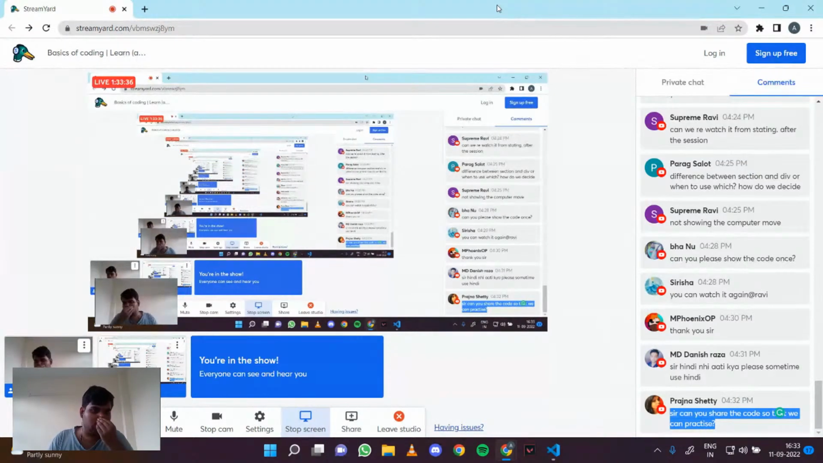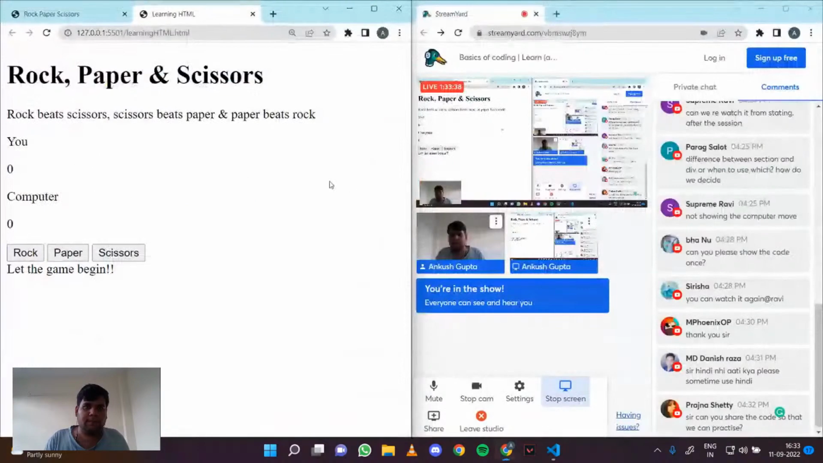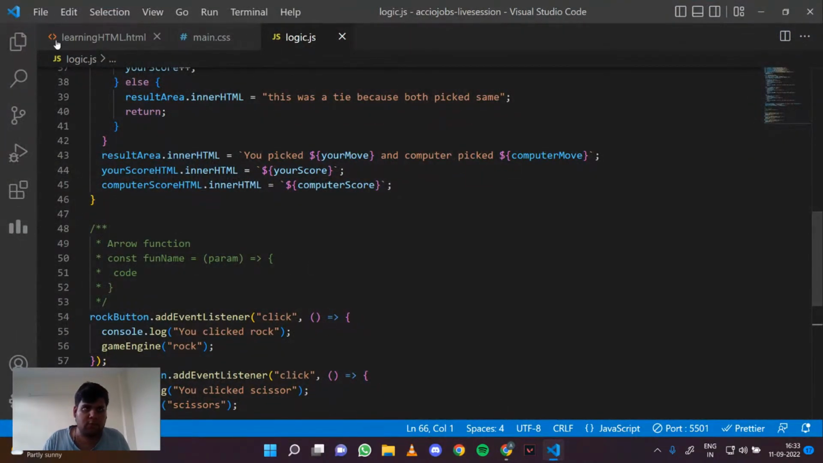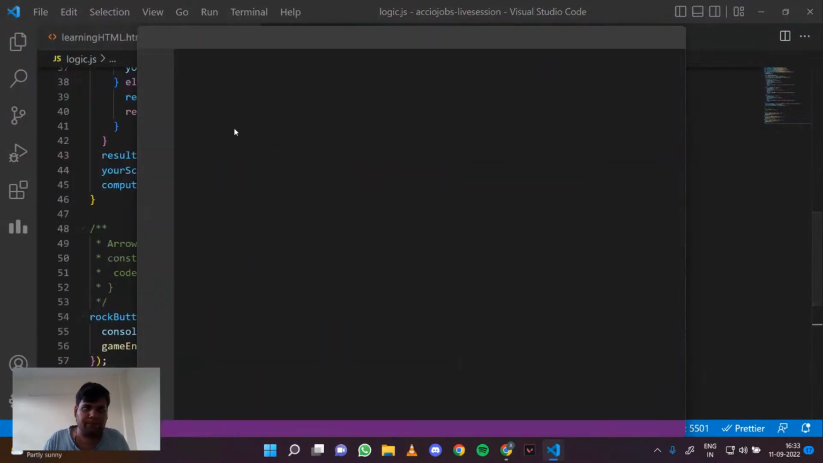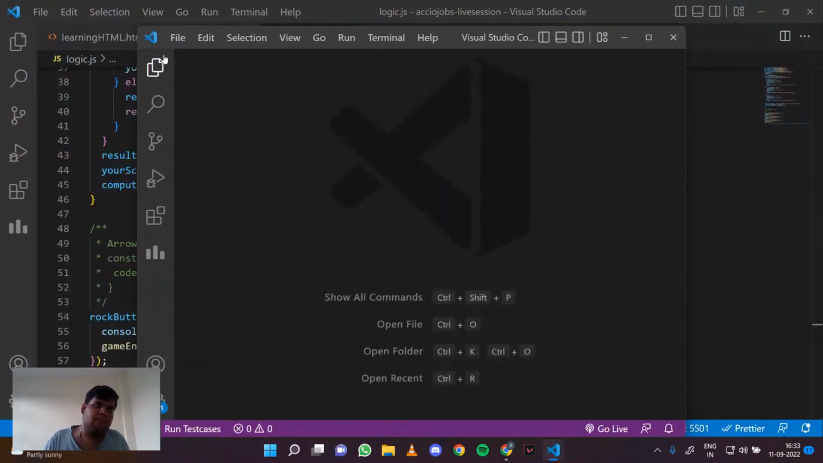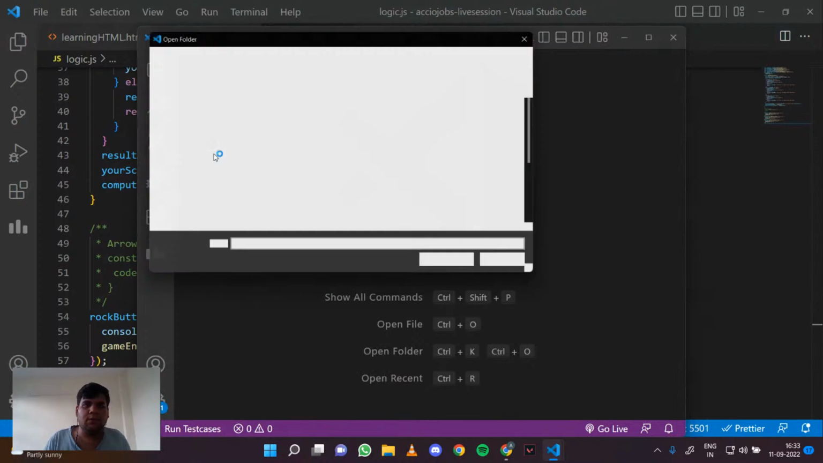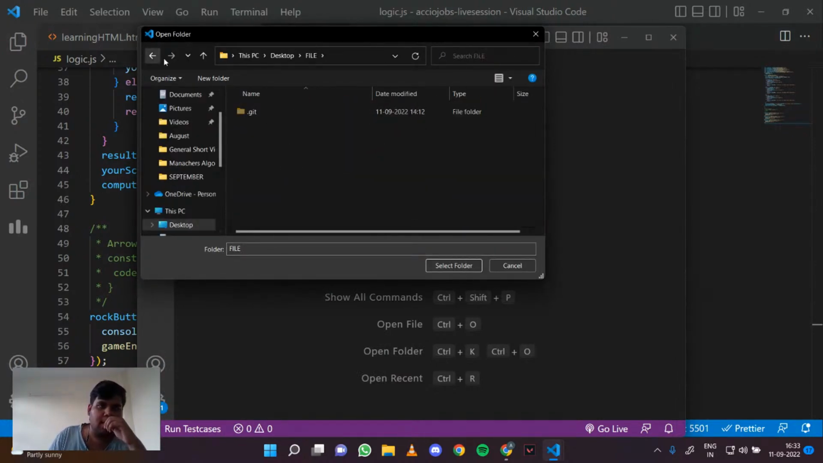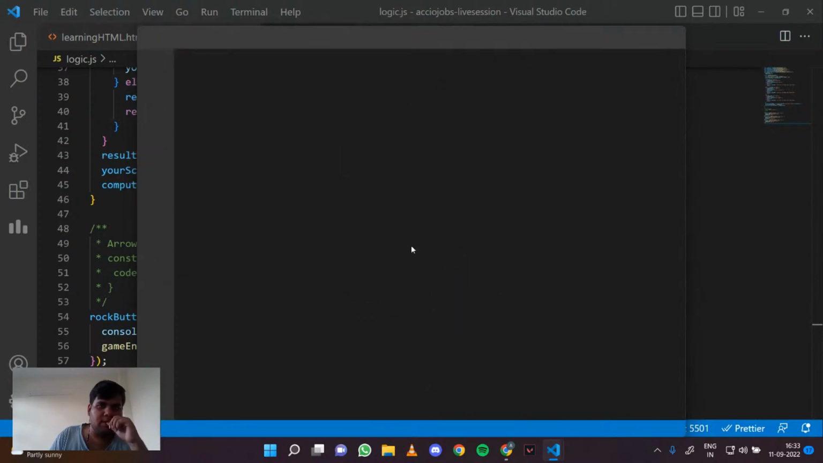Okay, so let's just move on to the CSS part, right? The CSS part is quite interesting in this, right? So let me just open another window. For CSS, I'm thinking of going in a different way, right? So let me go to desktop file, and this file, the folder.